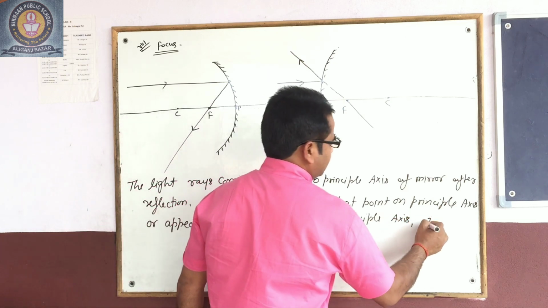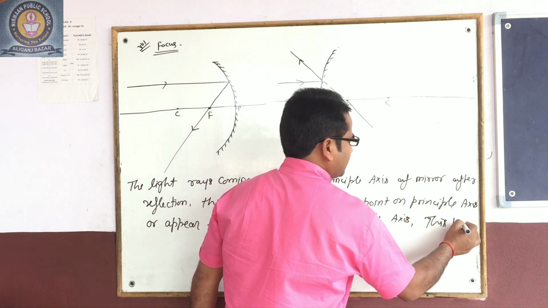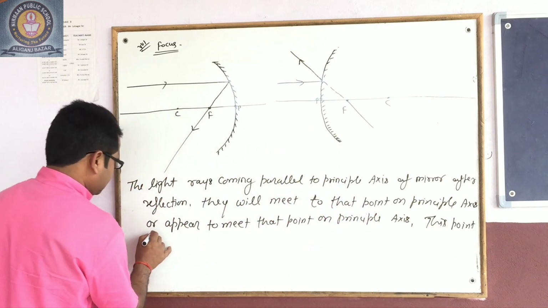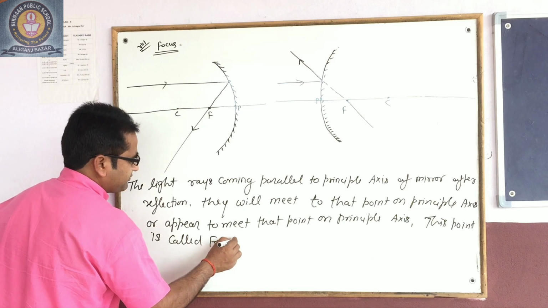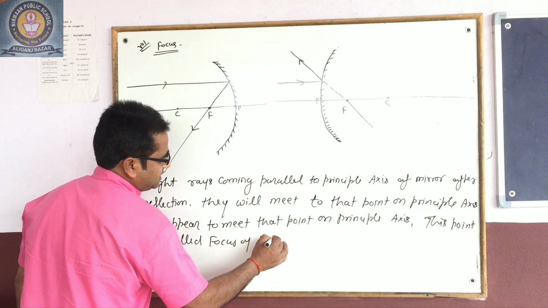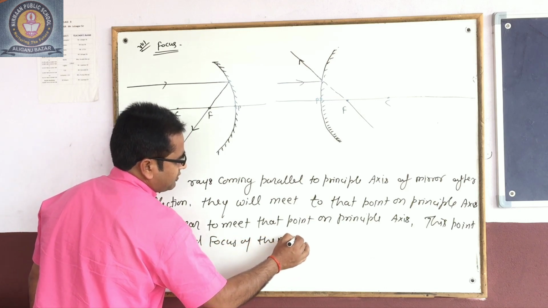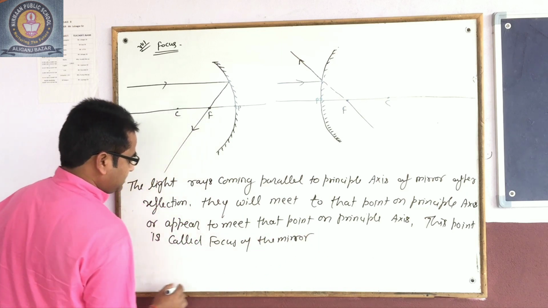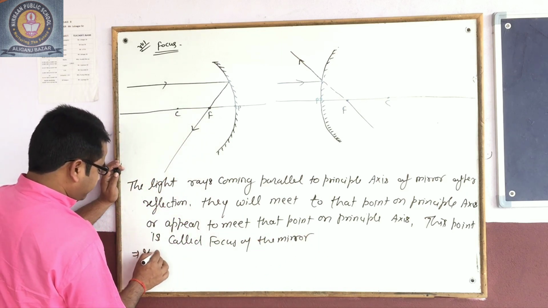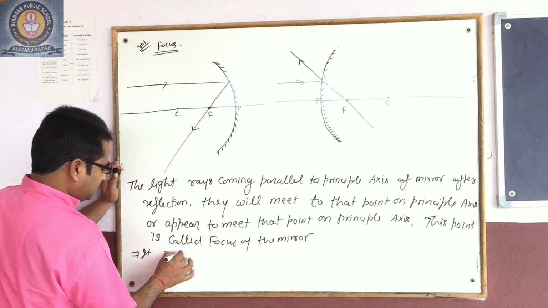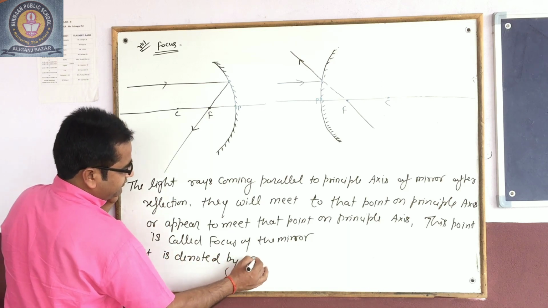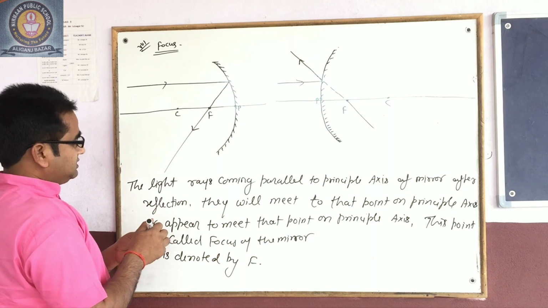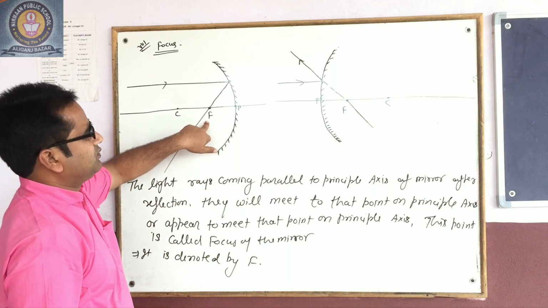This point is called the focus of the mirror. It is denoted by F. Okay, look at this picture and observe the focus.